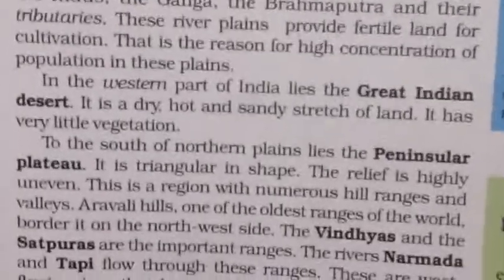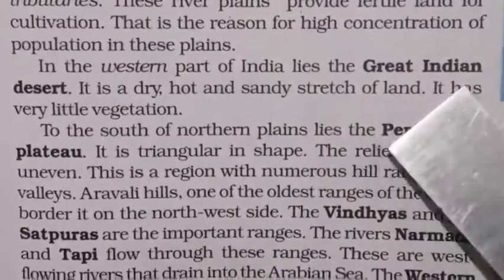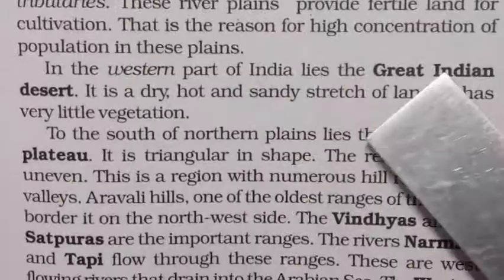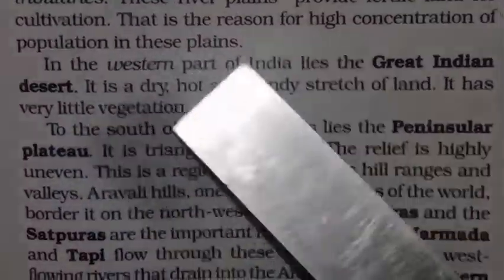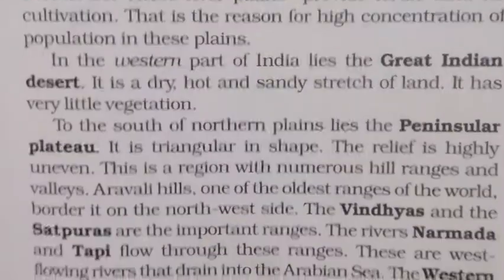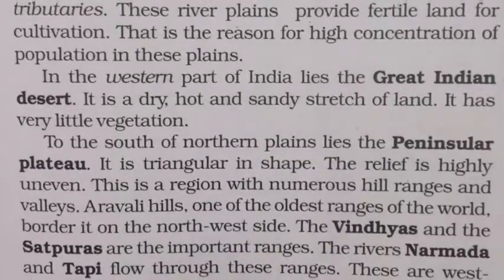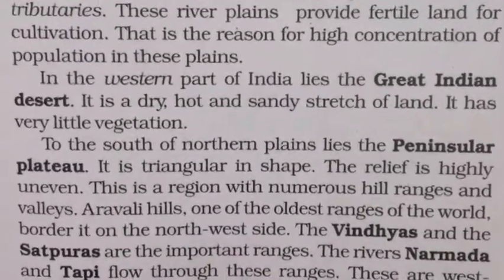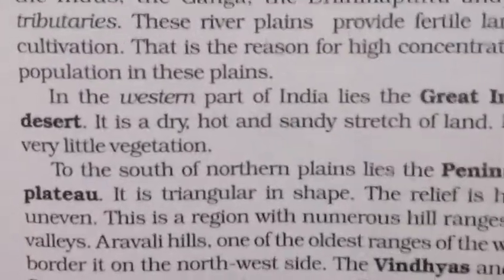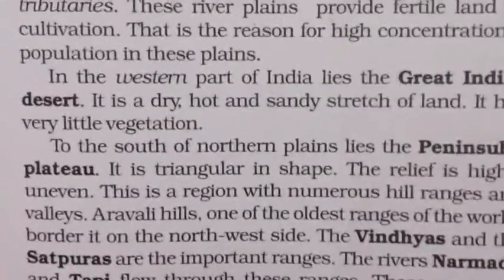Now the third division is your Great Indian Desert. The Great Indian Desert is present in the western part, isn't it? In Rajasthan. So what is the climate? It is dry, hot and sandy. And it has very little vegetation. The vegetation is very low.